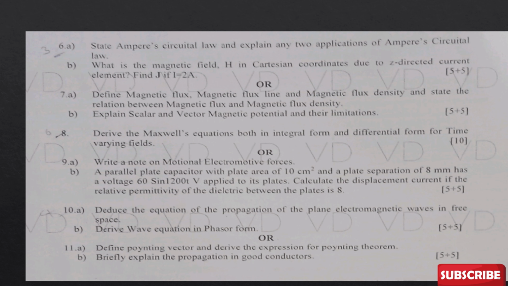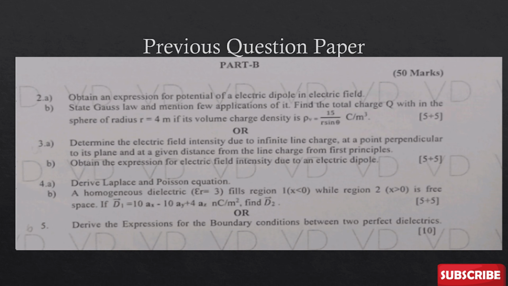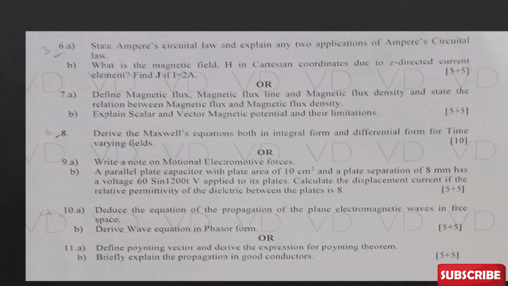So if you can observe the question paper here, they are asking, what do you call, Gauss law. They are asking a law along with some other theory part, and they are giving a problem. They are not simply asking a theory question completely. Here also you can say state Ampere's circuital law, and they have asked you for the applications. This is not complete theory. Even if you write applications, then you have to write the expressions and equations.